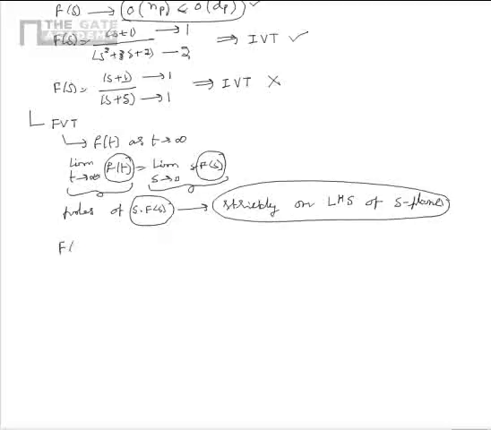So if we take an example of F of s is equal to 1 by s square plus 3, please note that here the final value theorem cannot be applied because the poles are equal to plus or minus root 3j and they lie on the j omega axis. Also, if we take another function F of s is equal to 1 by s plus 3, here we see that the poles lie on the LHS of s plane strictly. So the final value theorem can be applied here.